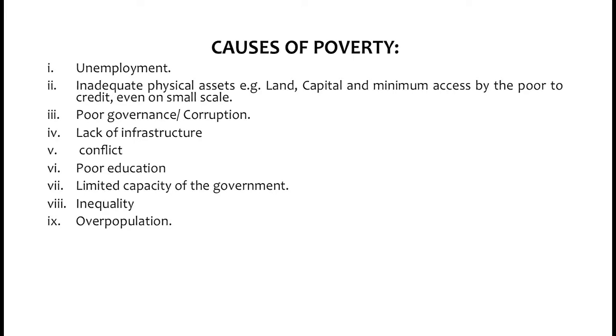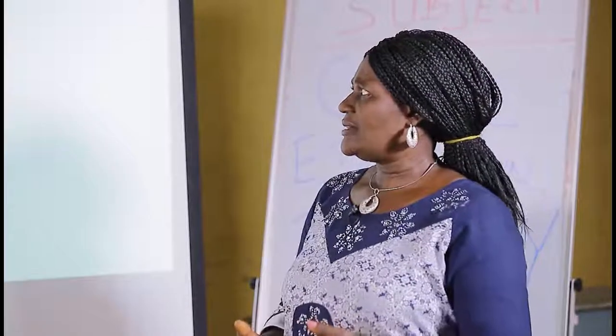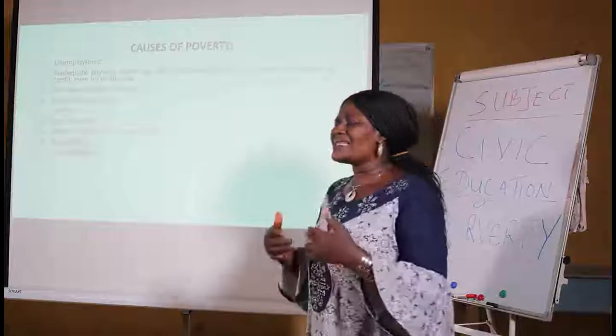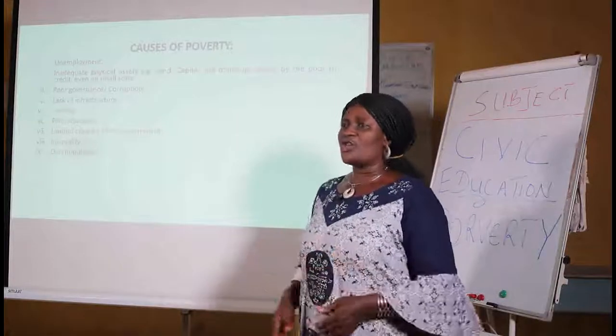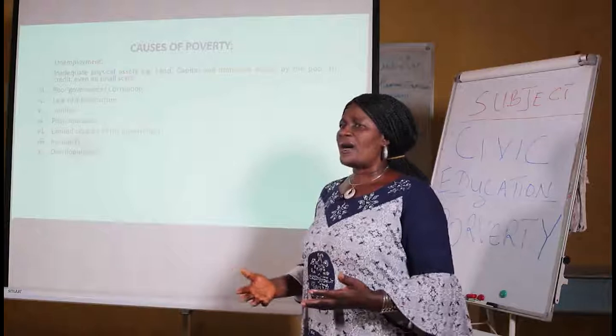Then another cause of poverty is inadequate physical assets, for example, land, capital, and minimum access by the poor to credit, even on a small scale. What do I mean by that? When you do not have a physical asset, for example, land, or you do not have capital to be able to embark on a business, or you do not even have access to credit, that is loan, to be able to invest or to go into business, that will also bring about poverty.